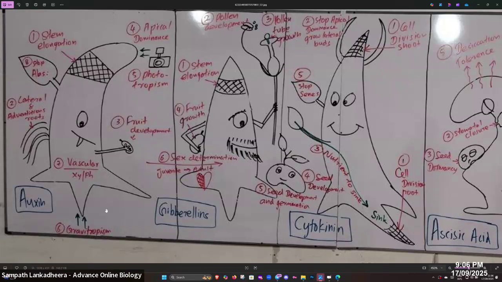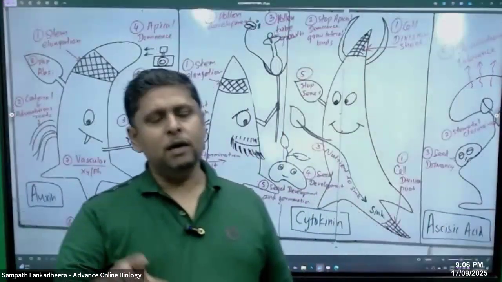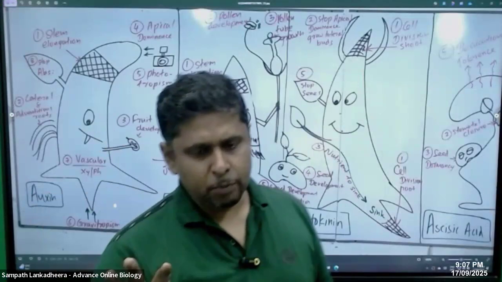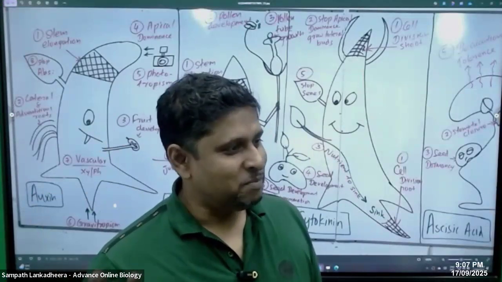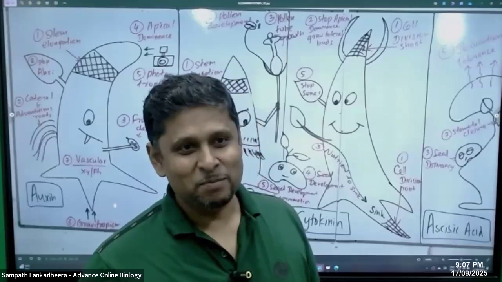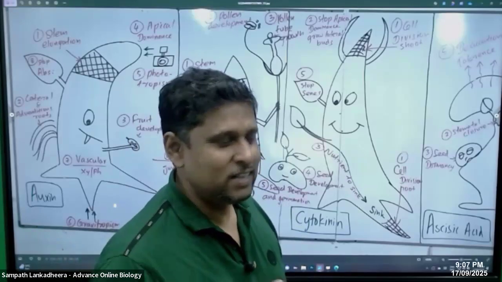Phototropism. Phototropism means what, people? Bending towards light. Then number six, gravitropism. Number seven, vascular differentiation, xylem and the phloem. And then number eight, people, stopping of leaf abscission. Very important. That is done by auxin, right?